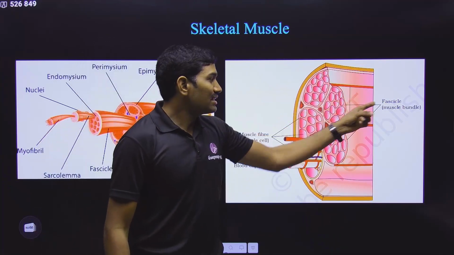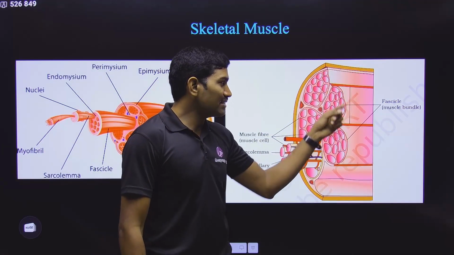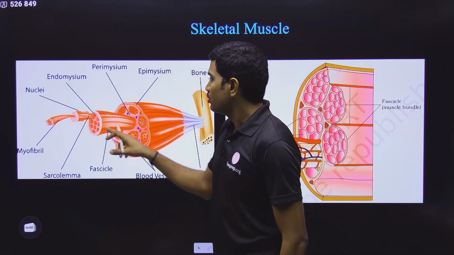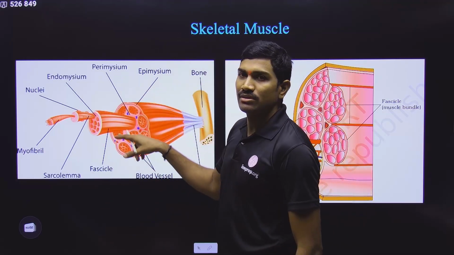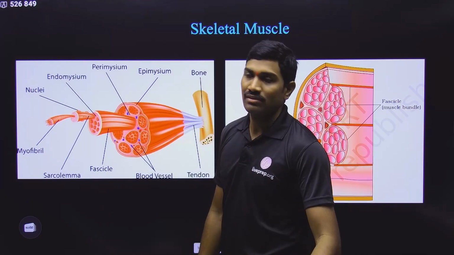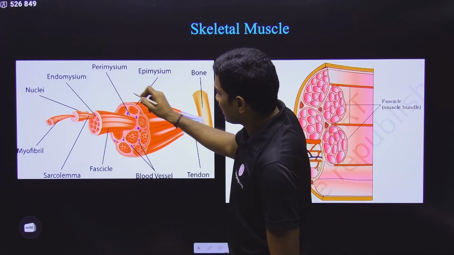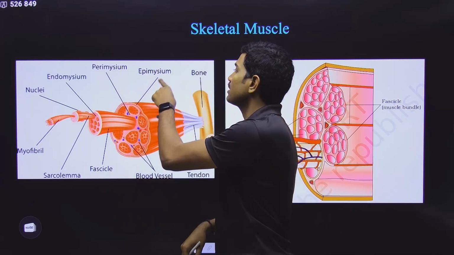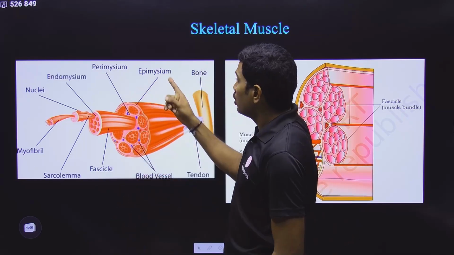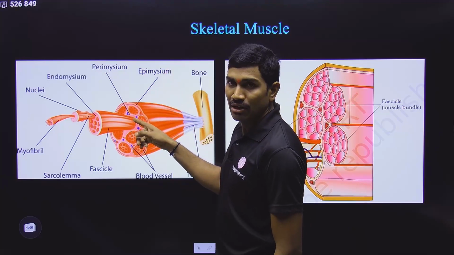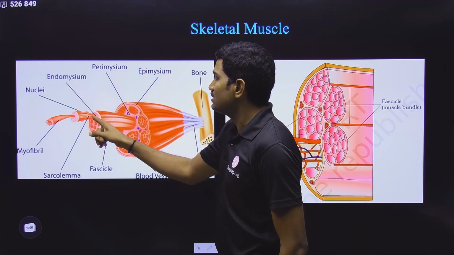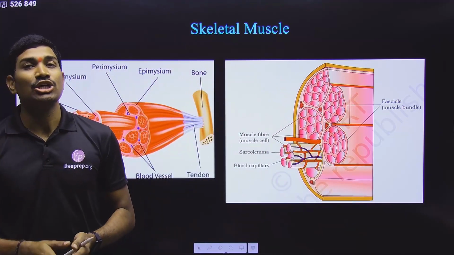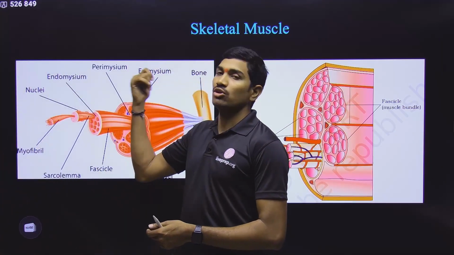Fascia. Fascicle is the muscle bundle. Around each fascicle, fascia is present. That is a connective tissue layer. So around this one again, perimysium, you can also call it fascia, is present here. And around each complete muscle, there is a connective tissue layer that is called epimysium. So outermost is epimysium, around each bundle perimysium, and around each cell endomysium. These are the connective tissue layers that are present. So better try to remember these names.